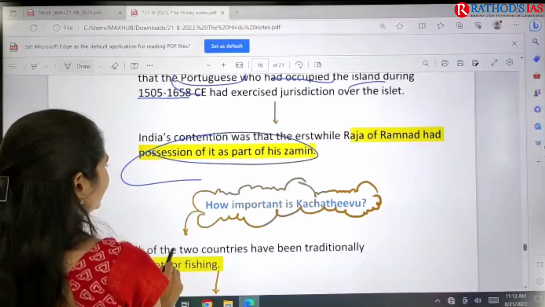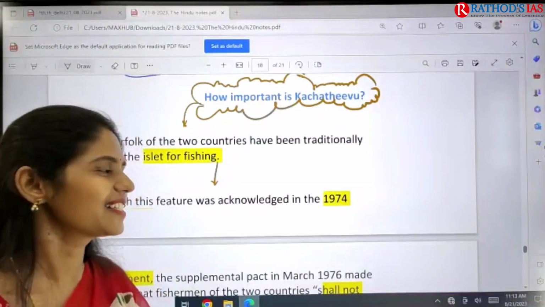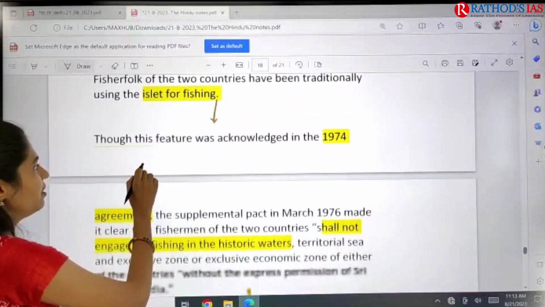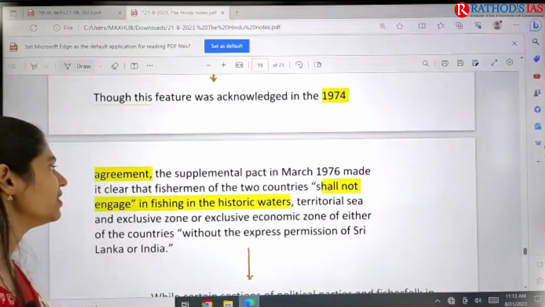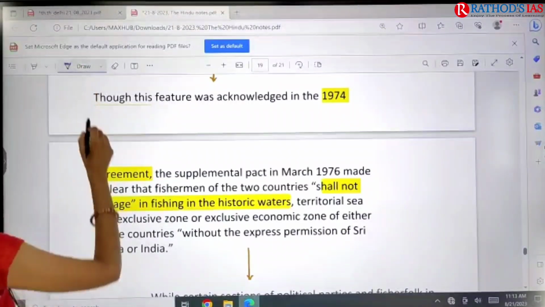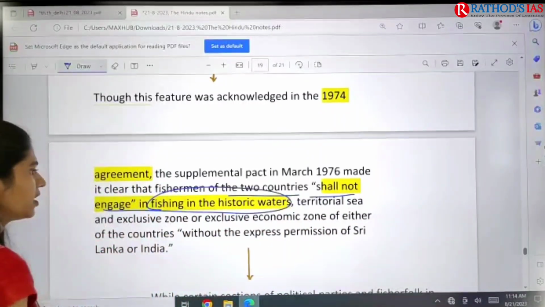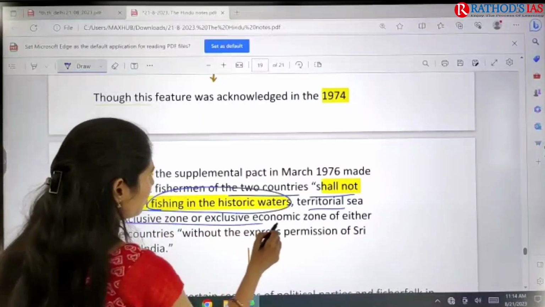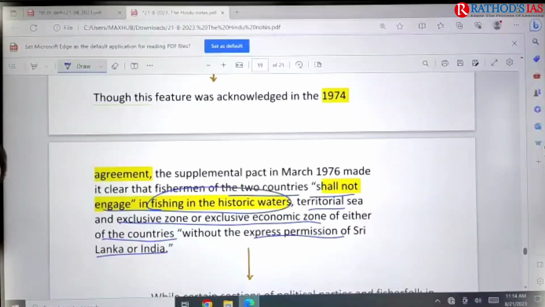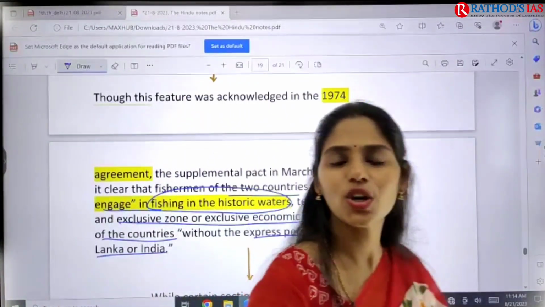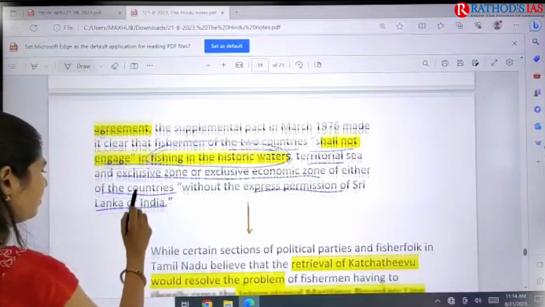Now we have to see why this Kachatheevu Island is important. First, it is important for the fishermen of both sides. Next, the 1974 and 1976 agreements say that the two countries shall not engage in fishing in the historic waters, territorial sea and exclusive economic zone of either country without permission of Sri Lanka or India. Because of this, both countries now claim sovereignty over the Kachatheevu Islands. So this is about this topic, and this is more than enough.